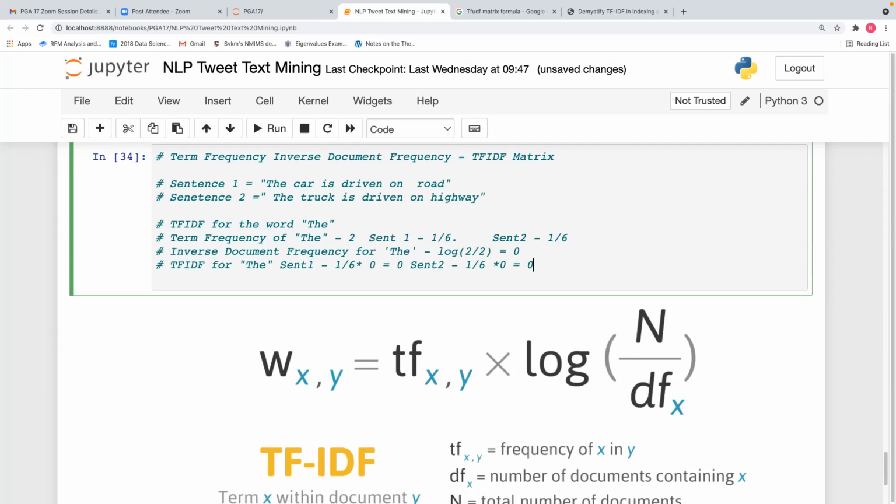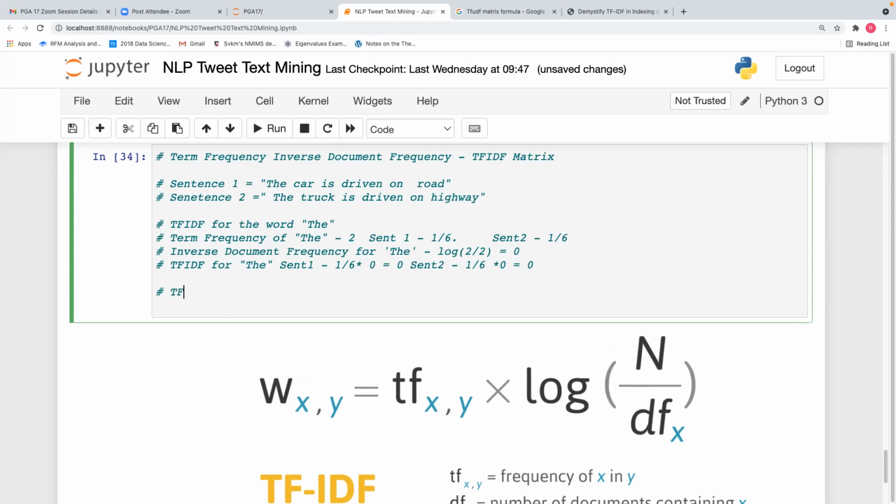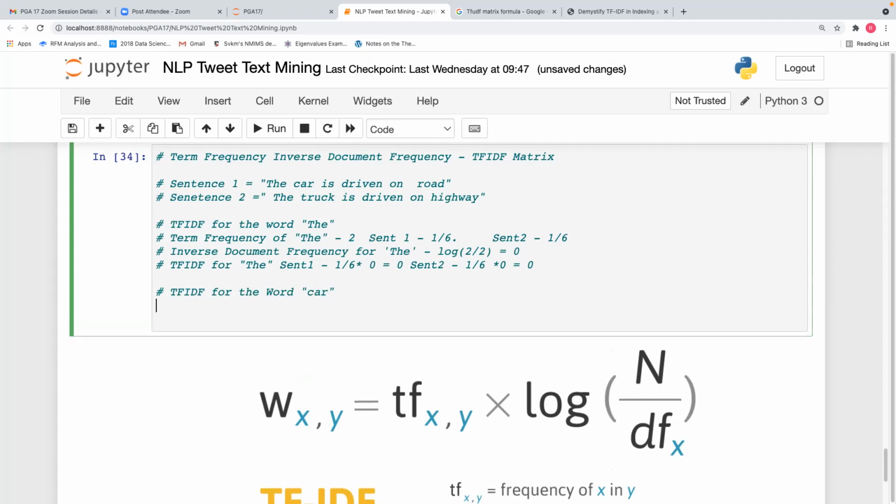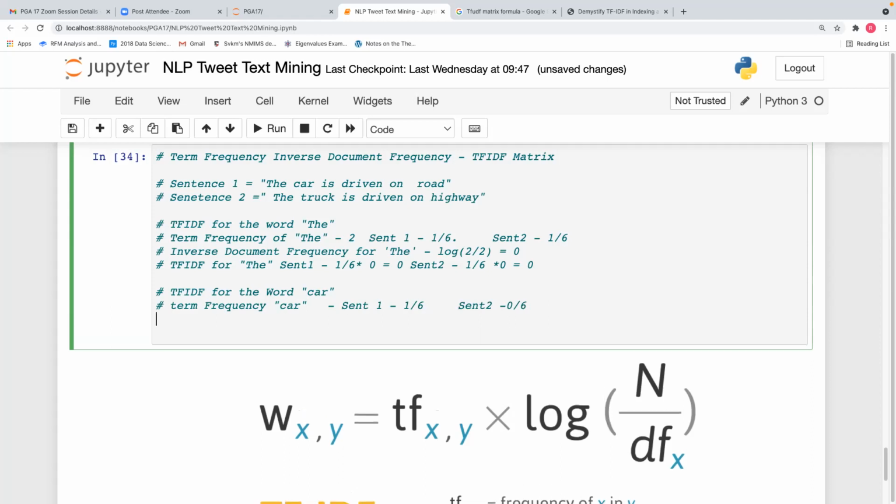Now let us calculate for the word car. TF-IDF for the word car, right? So what is the term frequency? Term frequency of car, not 1. It is there in only 1, right? Sent1 is 1 by 6. Sent2 is 0 divided by 6. So sent1 term frequency is 1 by 6, sent2 is 0 by 6.